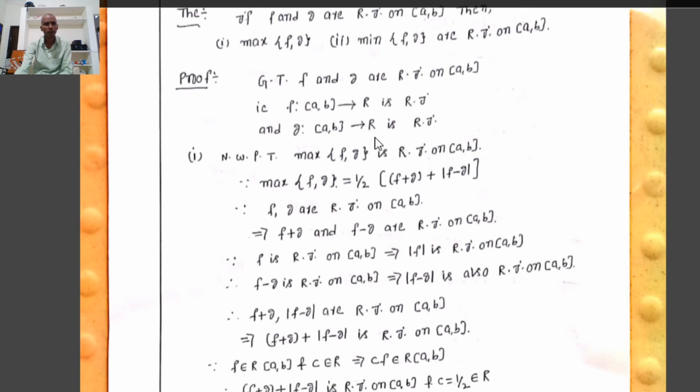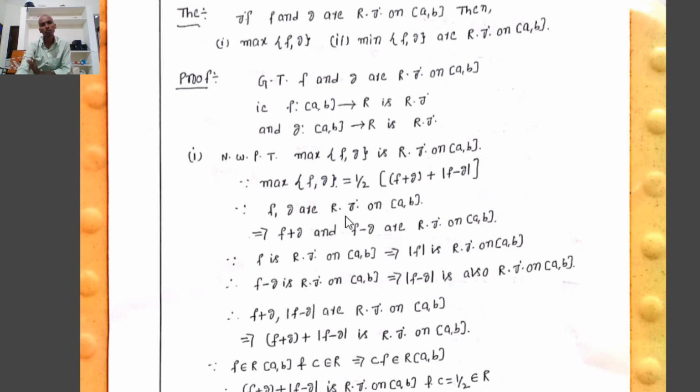Now we have to prove that the maximum of f, g is Riemann integrable on [a, b]. The maximum of f, g can be written as 1/2 times (f plus g plus mod of f minus g).